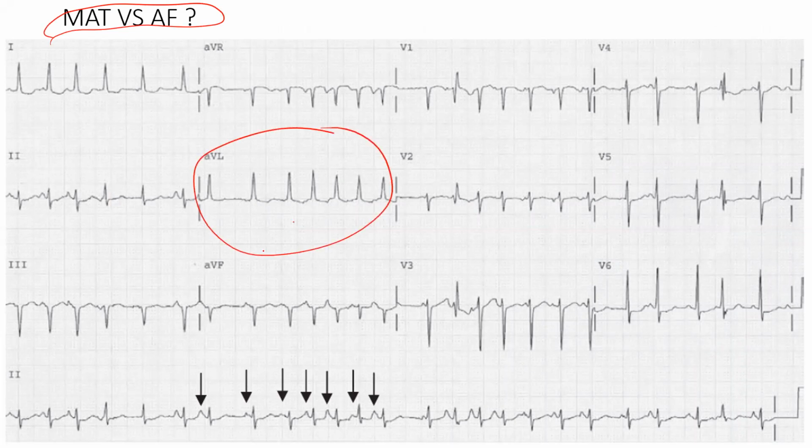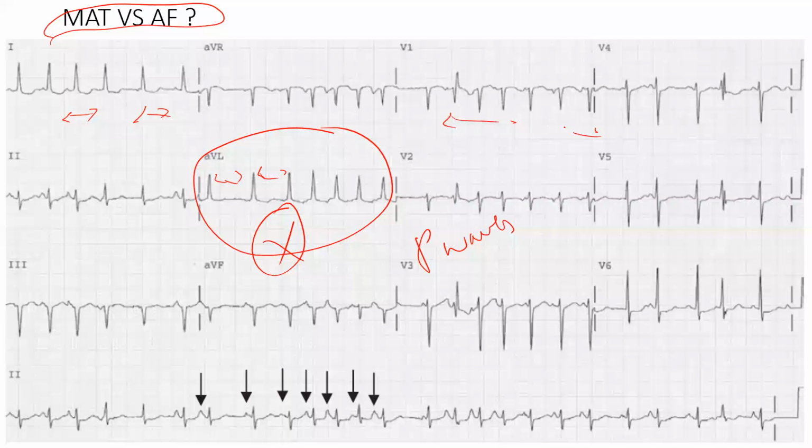Here there are no P waves at all. P waves absent. See here also there are varying intervals between two RR intervals. So many variations are there here. But there are no P waves. That is how you diagnose between.